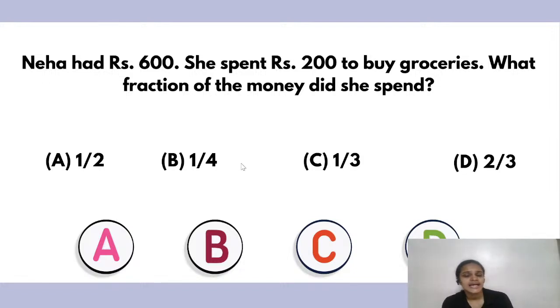Yes, Abhishek, the class has already started and the first question is already on display. So quickly find the answer and type it in the chat. Whether it's A, 1/2, B, 1/4, C, 1/3, or D, 2/3. What fraction of money did she spend? She had 600 rupees. Out of that, she spent 200 rupees. So what is the fraction of money that she spent?